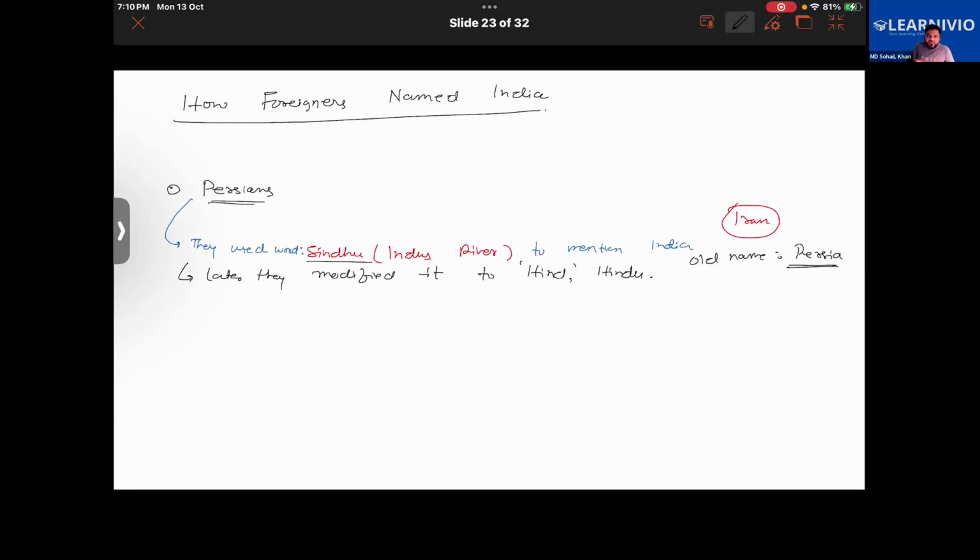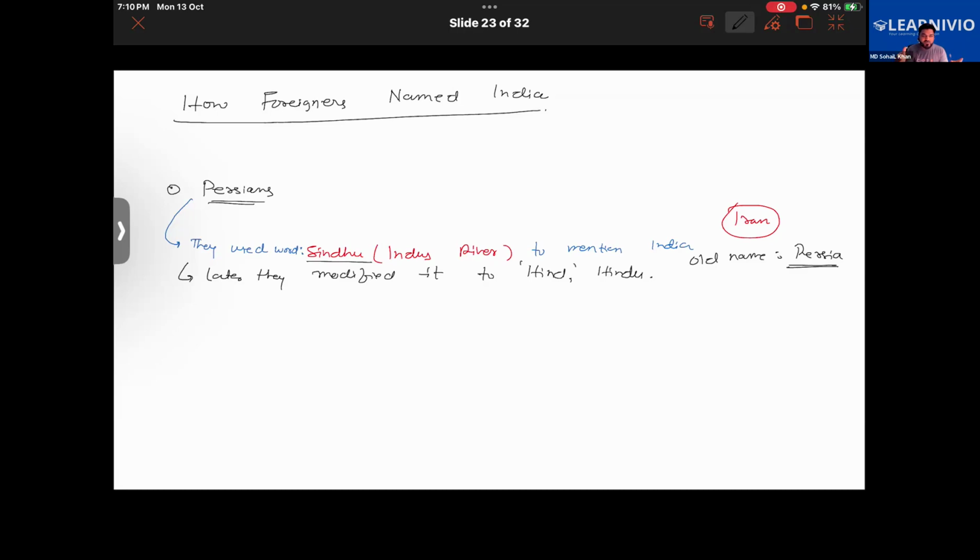Why so? Because of their language differences. Different Persians have different languages actually. Not all of them used to speak pure Persian. If there are four people coming from Persia, all of them would have a slightly different language, just like here in India, everyone has a slightly different language, right?